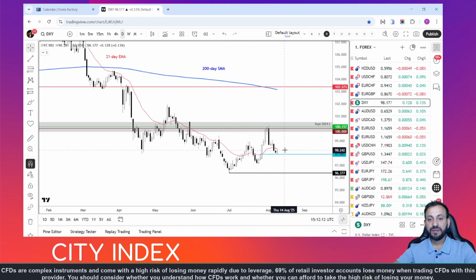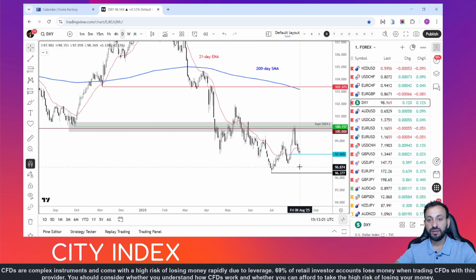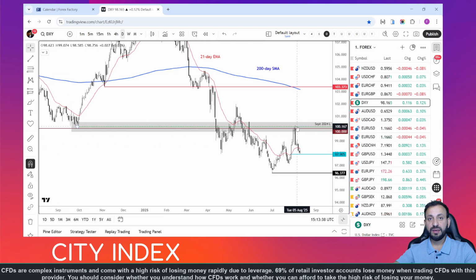Whether or not that is a sign of things to come remains to be seen, but from a bullish point of view, we do need to see some further bullish price action before we can say that the downward trend is over on the dollar index. For me, the reversal signal could be a potential break above that 100 level. Unless we see that, the path of least resistance remains to the downside.